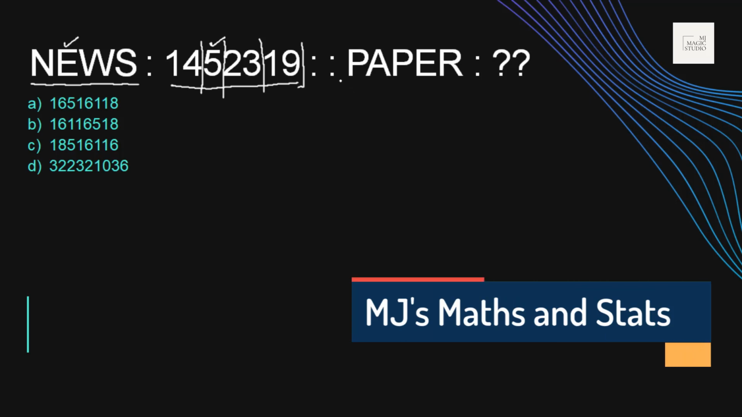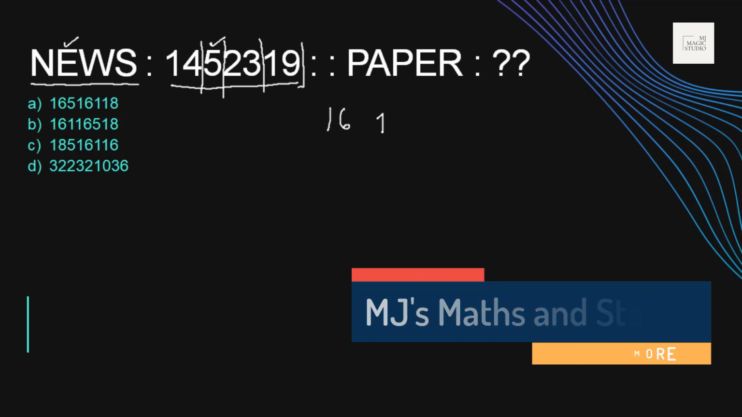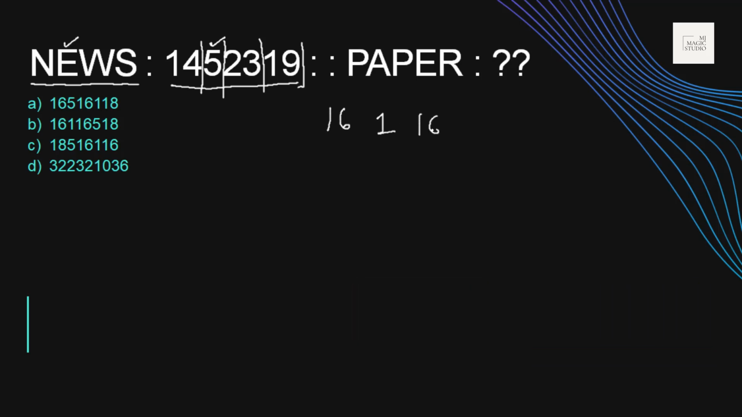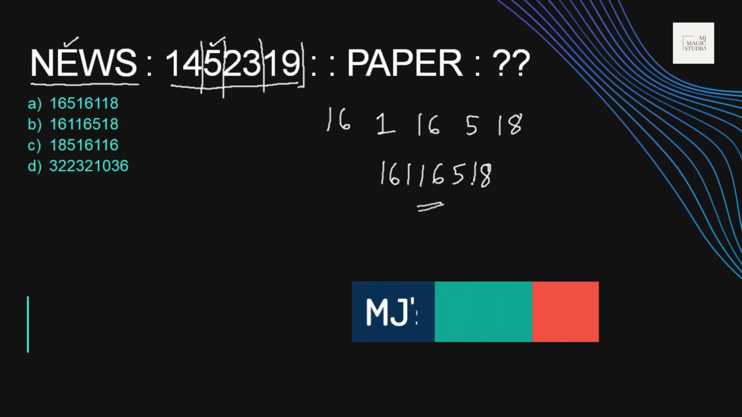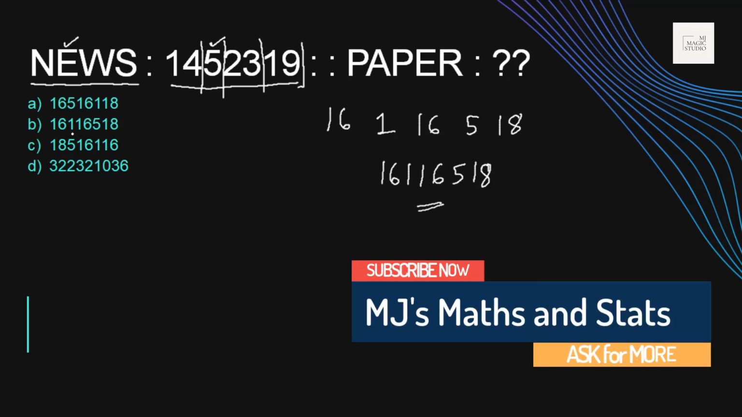So P stands for 16, the 16th letter is P, 16, and then A is 1, P is again 16, E is 5, and R is 18th. So paper should be analogous to 16116518. Do we have this option? 16116518 occurs in option B.